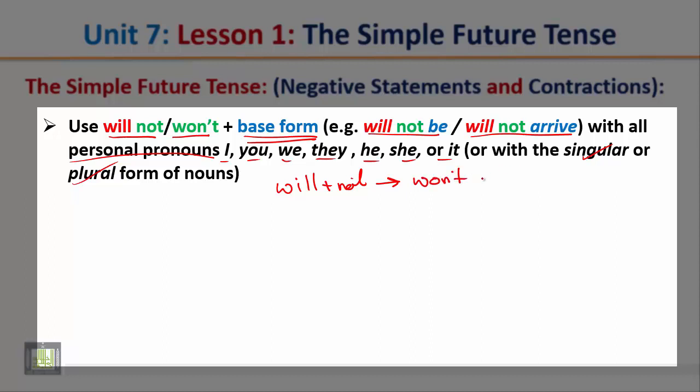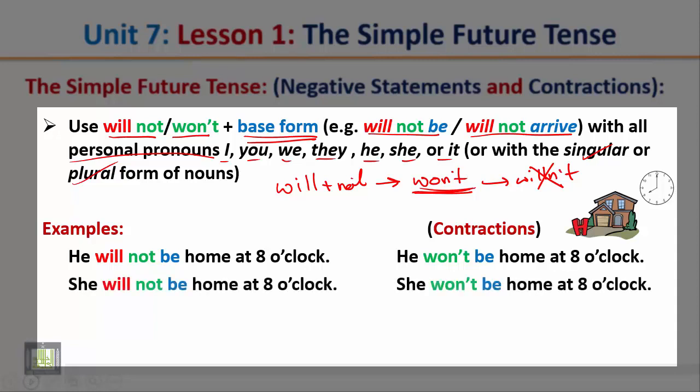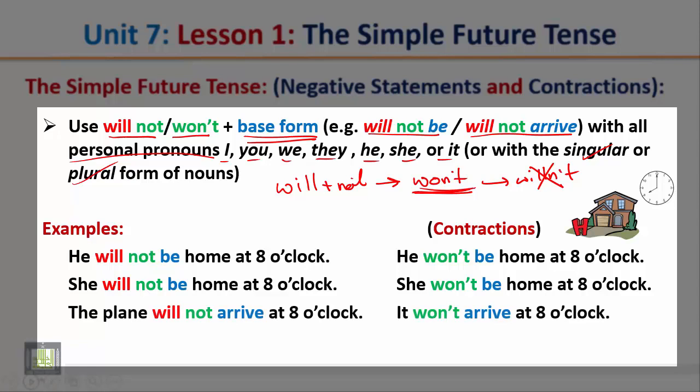Okay, so we cannot say willn't. Willn't is incorrect. Okay, the contracted form is won't. Examples: he will not be home at 8 o'clock. Contracted form, he won't be home at 8 o'clock. She will not be home at 8 o'clock. She won't be home at 8 o'clock. The plane will not arrive at 8 o'clock. It won't arrive at 8 o'clock.